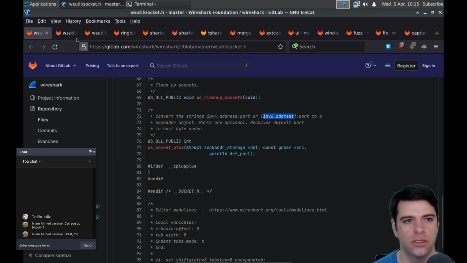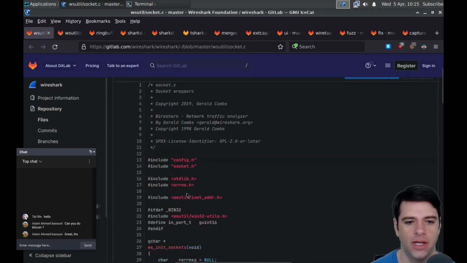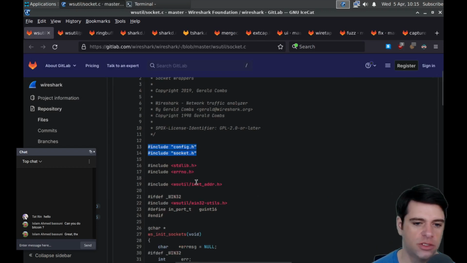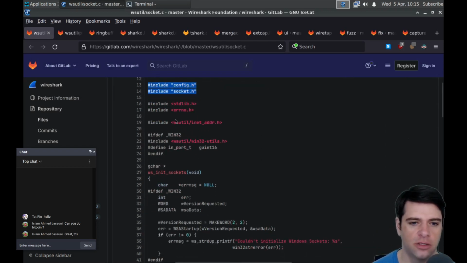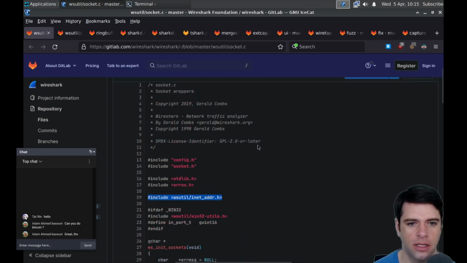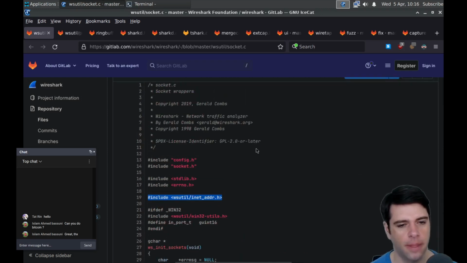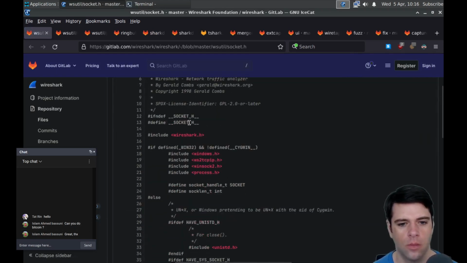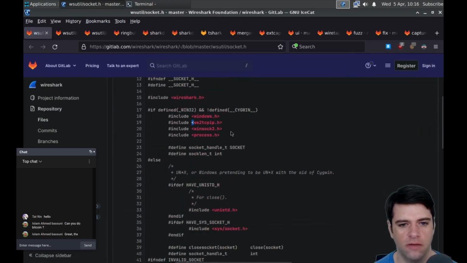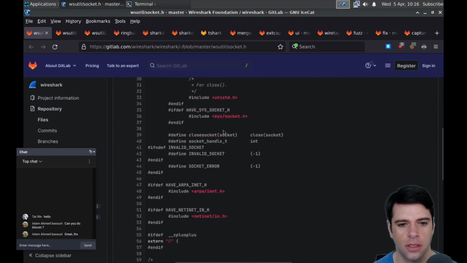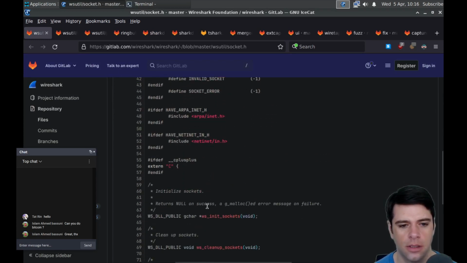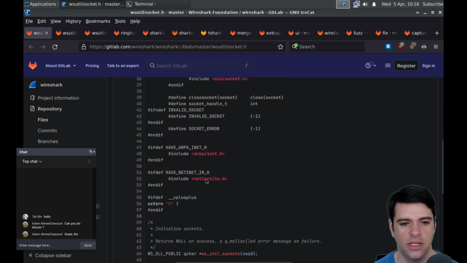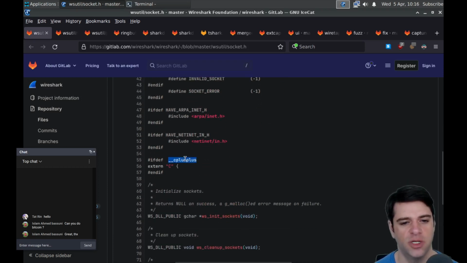All right, cool. So did I open the C file? Yeah, let's look at the C file. They're including socket.h, which is just the header from here. What else do they include? INET address, and nothing else really. What do they include in the header? Wireshark, some Windows stuff like WinSock. They've got this extern C thing, ifdef C++.